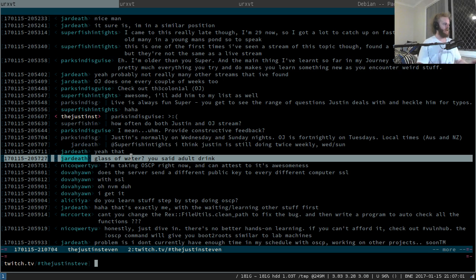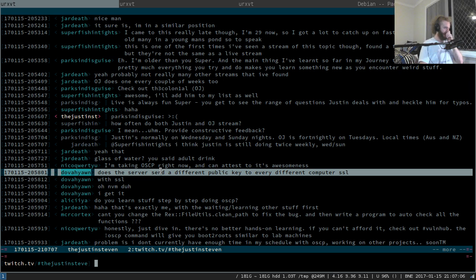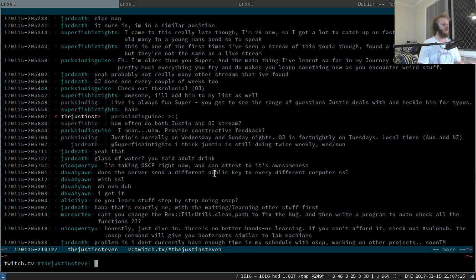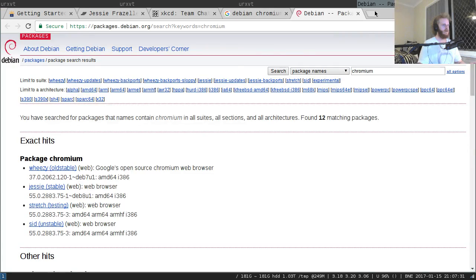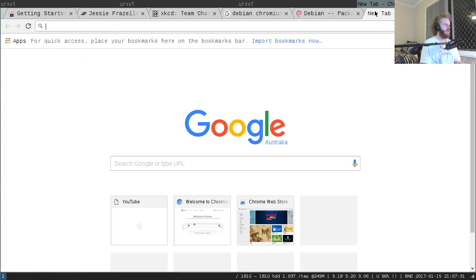OSCP is awesome indeed. Does the server send a different public key to every different computer for SSL? No. So the server sends its own certificate, and baked into the certificate is its public key, and that public key then gets used as part of the handshake. Although, in terms of different keys, no, it's not a different public key, it's the same public key each time, but in terms of different keys in general, perfect forward secrecy does result in different keys each time.